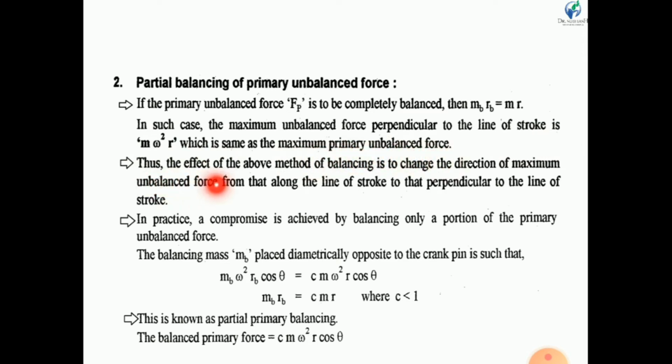Thus the effect of this method of balancing is to change the direction of maximum unbalanced force from the line of stroke to the perpendicular to the line of stroke.